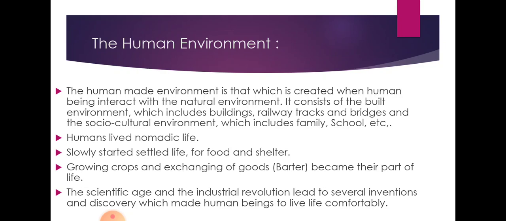Humans started with a nomadic life. They started a settled life, and they did it for food and shelter. They started growing crops and exchanging goods, such as in the barter system. What is barter? It is a concept where things are exchanged for other items of necessity with others.